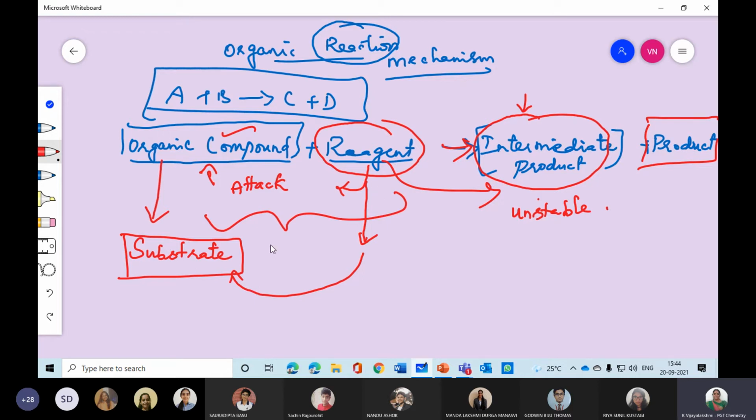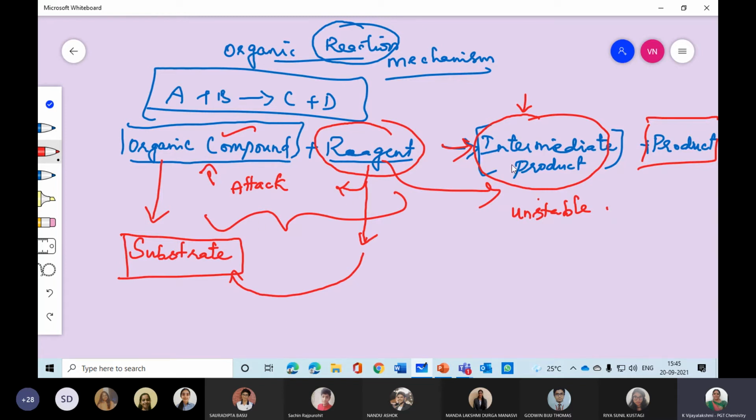Reagent is attacking the organic compound. So the substrate is attacked by the reagent. Please remember, they may ask this in choose the correct answer. The reaction gets started because of the reagent, so the reagent is the main cause of the reaction.